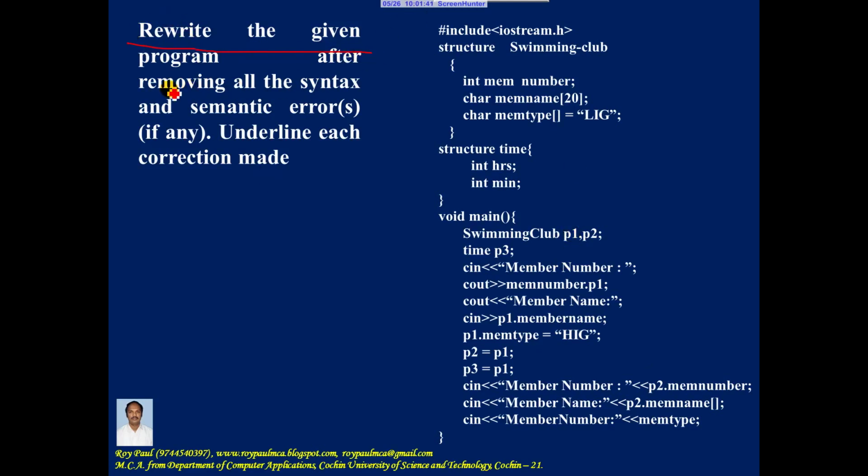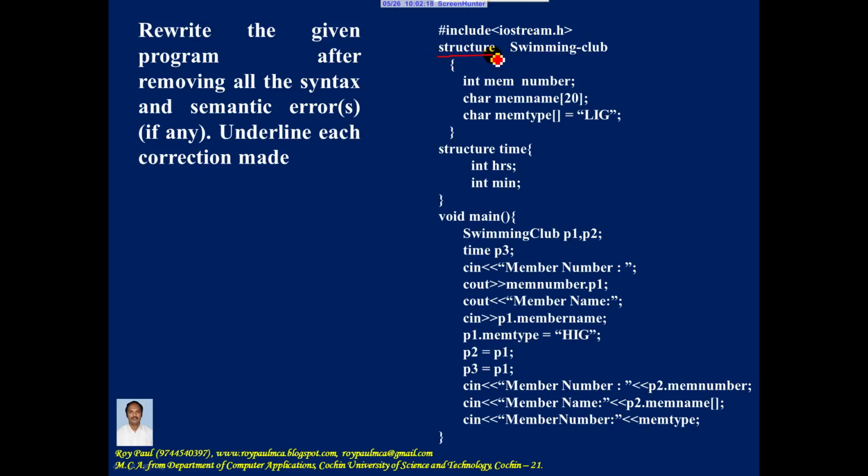Rewrite the given program after removing all the syntax and semantic errors. Underline each correction made. So you are provided with a program. You need to correct all the syntax and semantic errors, and after making the correction you need to underline the areas where you made the correction. Let me start. First line, hash include iostream.h. There is no mistake.